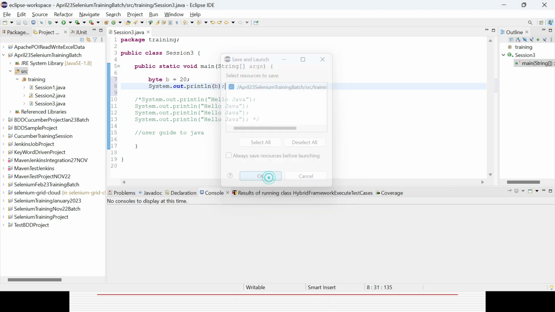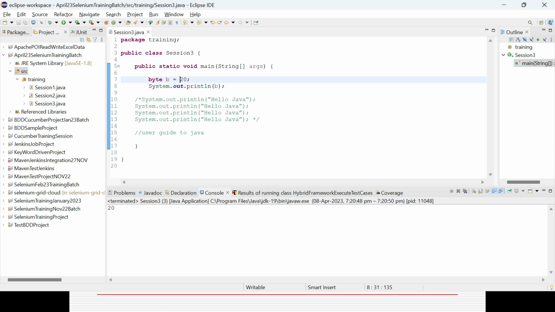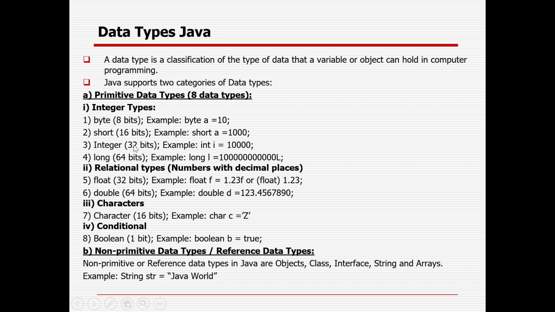But it has 2 to the power 8 digits maximum, so it can hold -128 to 127. If you give 200, you will see an error message. Why is the error message coming? Because it is not able to hold the data in that range. So you need to change it to integer. Now it will be fine, because integer will hold 2 to the power 32 values, negative to positive.